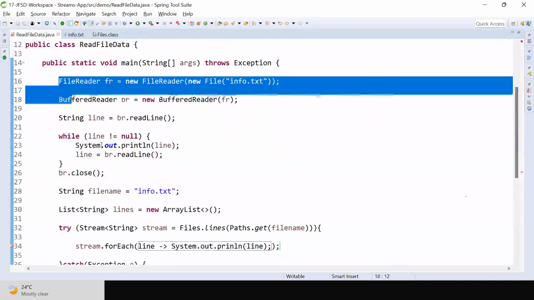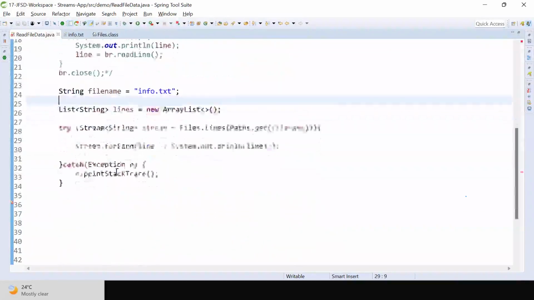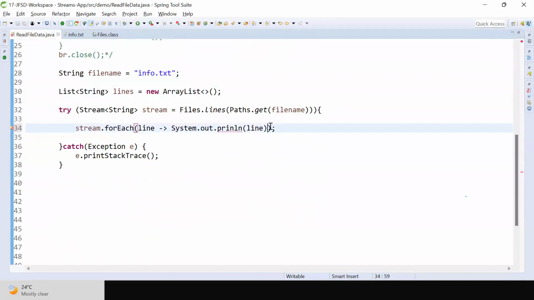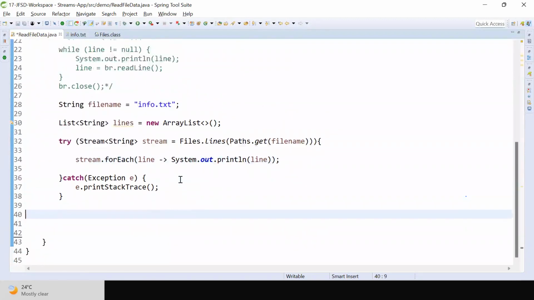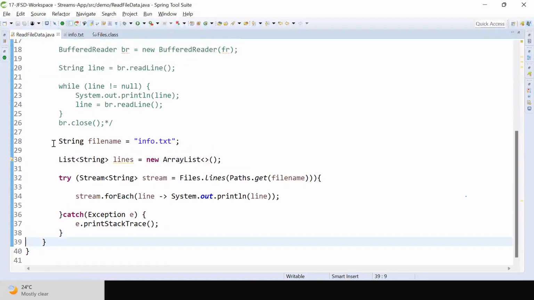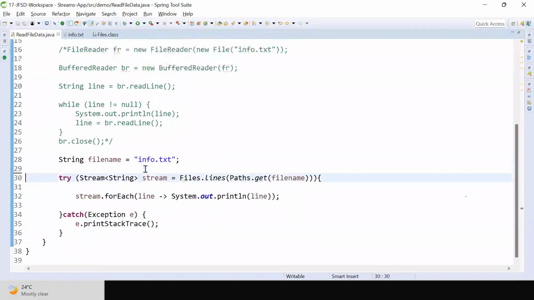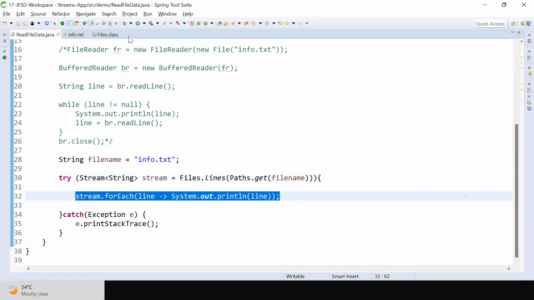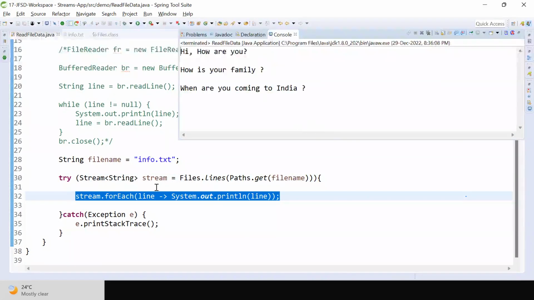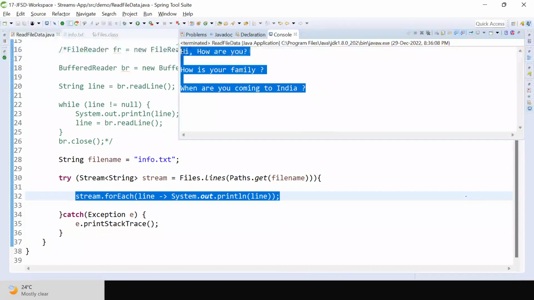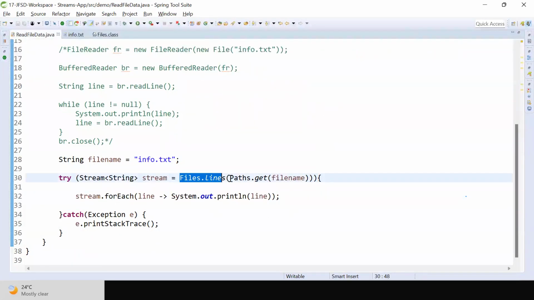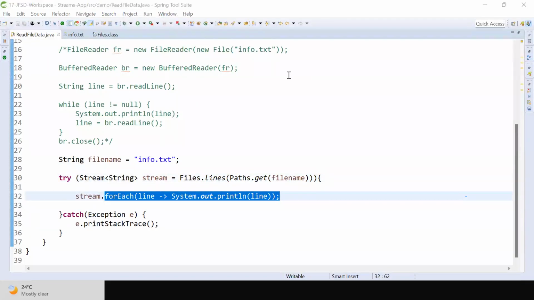Now see, this is our FileReader operation with BufferedReader, and this is our stream operation by using Files.lines. What is the advantage of going for Files.lines? If you want to print it directly, you can print it. If you want to add to the collection, you can add to the collection also. Am I able to print it? Files.lines of the given path gives me a stream, dot forEach, and I'm printing each line available in the stream.